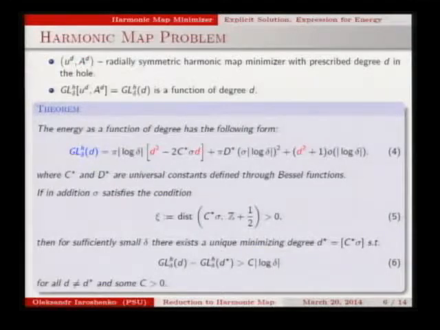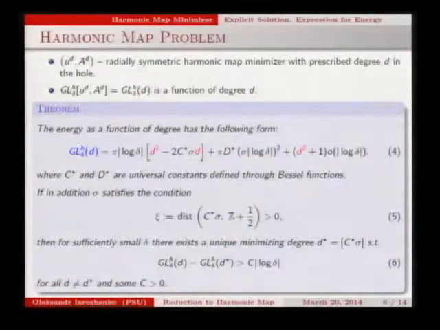What it means is that if we change the degree, that's a leading term in the energy. It's high. The terms that contain the degree are of lower order. So if we change the degree, we are changing the energy at the lower order. So we need somehow to compare the energies of the harmonic map minimizer and the full minimizer with different degrees to show that these degrees are the same. We cannot just directly compare them because the leading term does not know anything about the degree. So our goal will be to somehow get rid of it and compare the energies at the lower level.